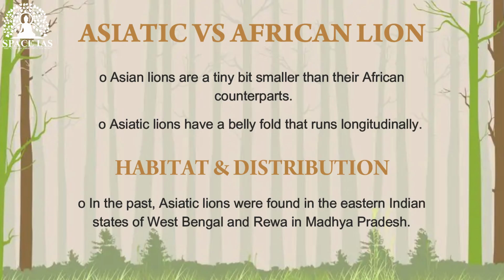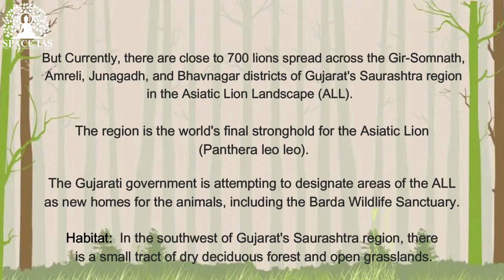Asiatic lion landscape. In the past, Asiatic lions were found in the eastern Indian states of West Bengal and Rewa in Madhya Pradesh. But currently, there are close to 700 lions spread across the Gir Somnath, Amreli, Junagadh, and Bhavnagar districts of Gujarat's Saurashtra region in the Asiatic lion landscape, ALL. The region is the world's final stronghold for the Asiatic lion, Panthera leo.